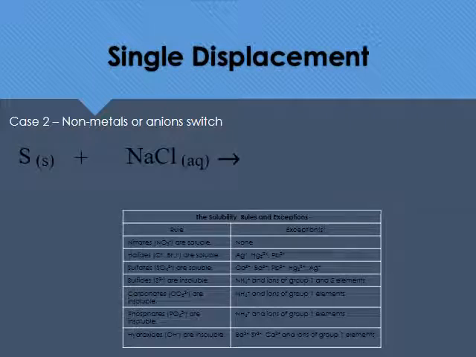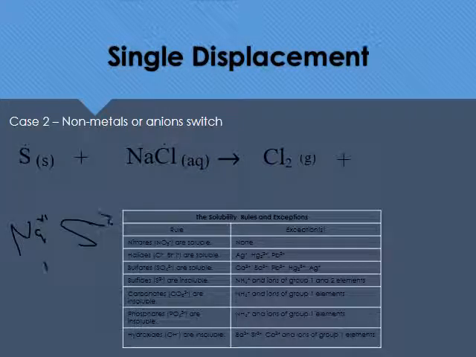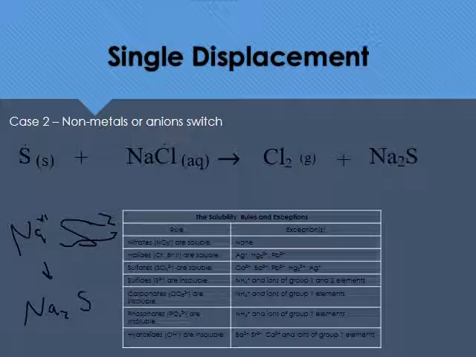Firstly, we have to recognize sulfur as a nonmetal and chlorine as the nonmetal. So those two are going to switch places, so we get Cl. We think back to our diatomic gas list. Cl is on it. We'll make it Cl2. And it's a gas because it's on the diatomic gas list. So our other compound is going to involve sodium, that's +1, combining with sulfur, that's -2, meaning when we cross it over, we'll get 2 sodiums and 1 sulfur, Na2S. And look that up on our solubility rules here, and that'll be aqueous.